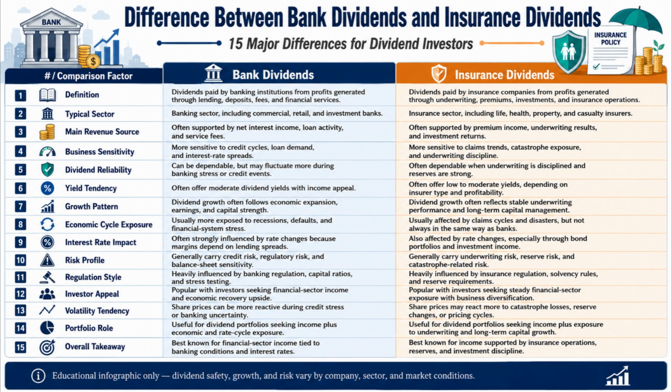In summary, bank dividends are closely linked to lending conditions, credit quality, and interest rates, whereas insurance dividends are more closely linked to underwriting strength, reserve management, claims experience, and investment performance.